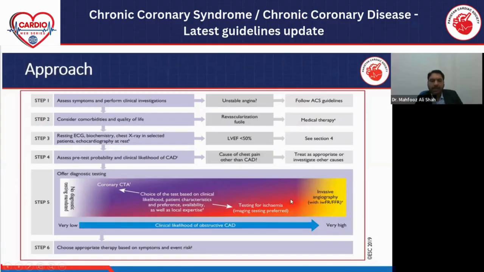In low to intermediate pretest probability patients, the investigation of choice is CT angio. For those patients who fall into the moderate to high pretest probability of coronary disease, we can advise functional imaging testing. And the fourth category is those patients who fall into a very high risk pattern of disease progression. That type of patient, we can go directly for invasive angiography.